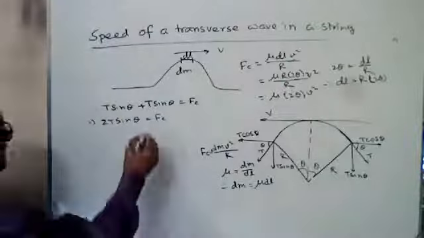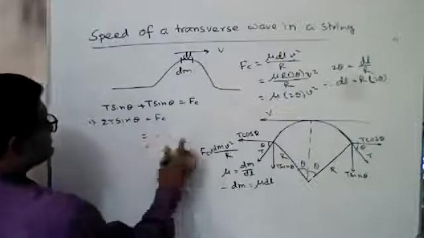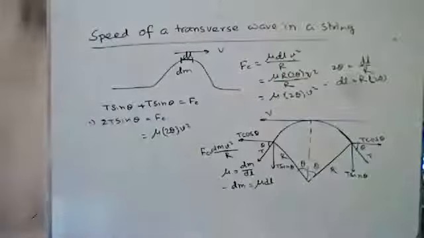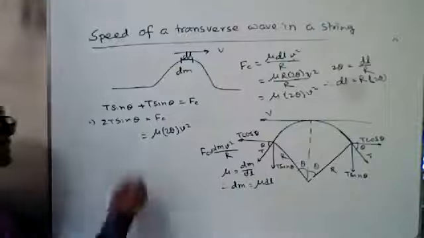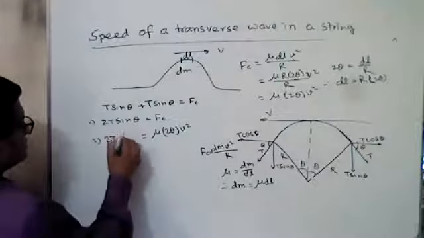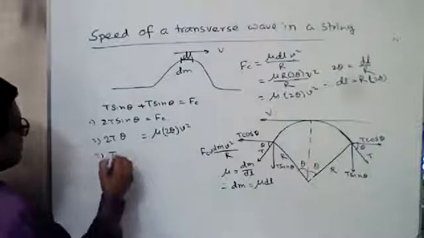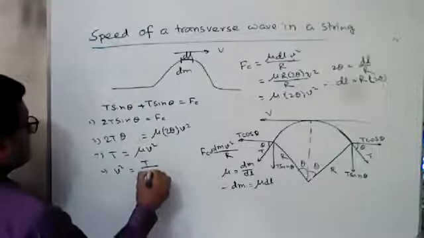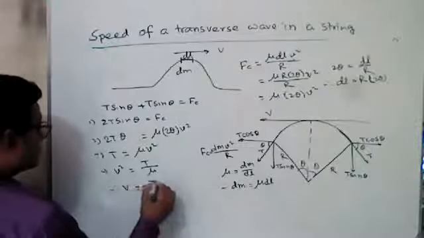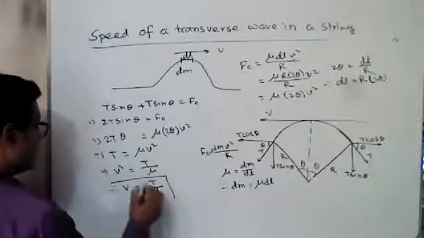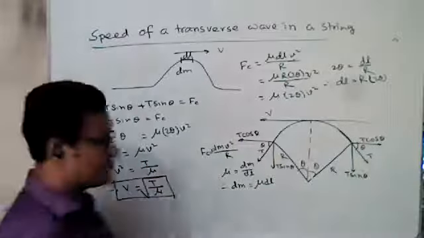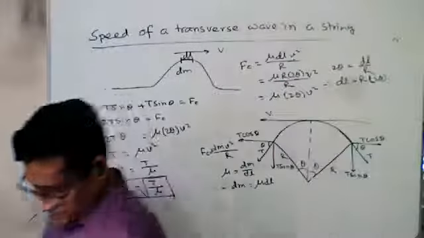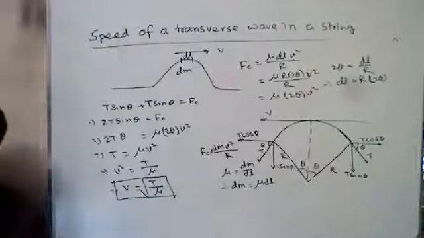We can now put the value here. So it will be 2T sine theta equals mu 2 theta v square. If theta is very small, we can consider sine theta equals theta. So it will be theta. So we can write T equals mu v square. So v square equals T by mu. So we can consider v equals root over T by mu. So this is the velocity of a transverse wave in a string, wire, or rope. v equals root over T by mu.